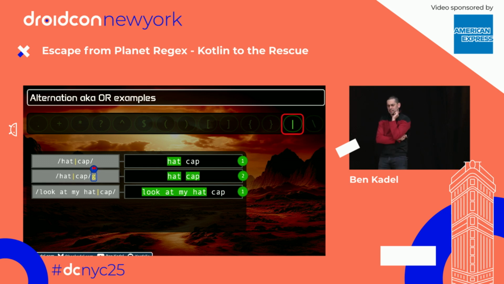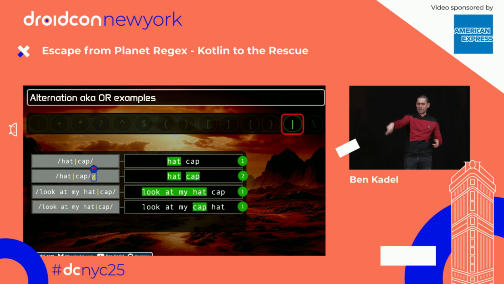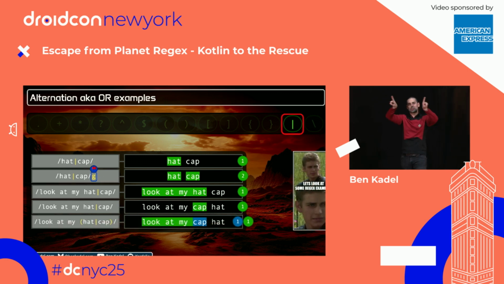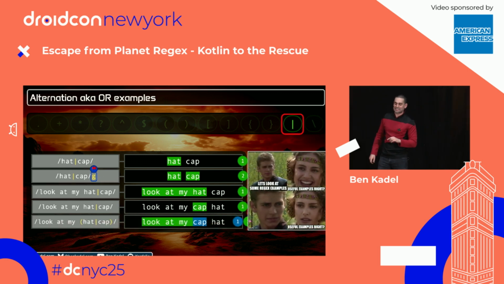Now, here is something interesting. I was trying to do something like, look at my hat, or look at my cap. But when I flip hat and cap around, it sort of breaks, and I just get cap. Because that bar, it doesn't care. It looks to the left, it's like, that's the whole pattern. And it looks to the right, that's the whole pattern. So instead, I was looking for look at my hat or cap. Anyway, so to avoid that, we just throw some brackets around it. And now, as we'd expect, that works. And yes, I do have a whole course on how to make really, really bad examples for slides.